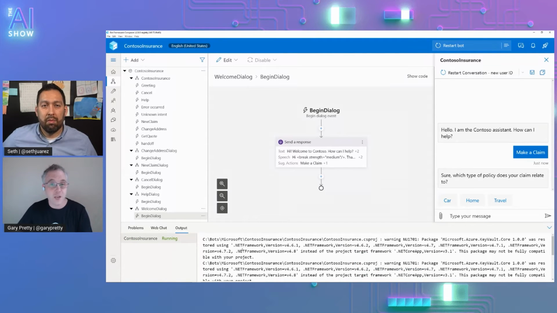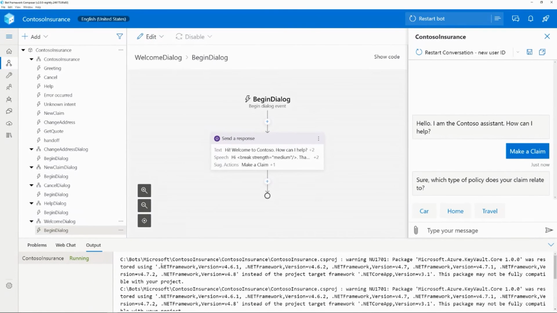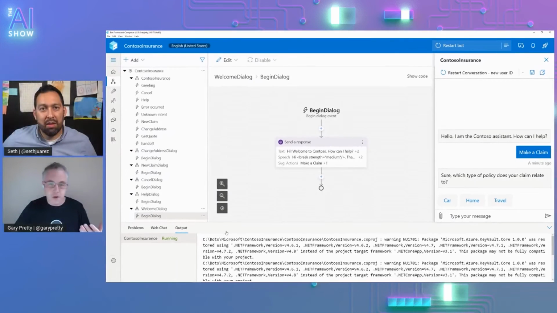I said this was a normal SDK project, and it is. So I've got an output window. This really is now a fully featured developer IDE, and it's only going to get better. So we're really super excited about the new developer experiences inside Composer.